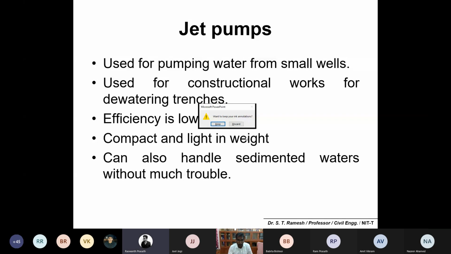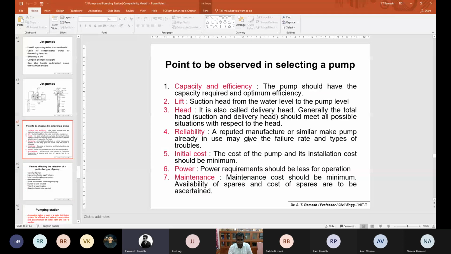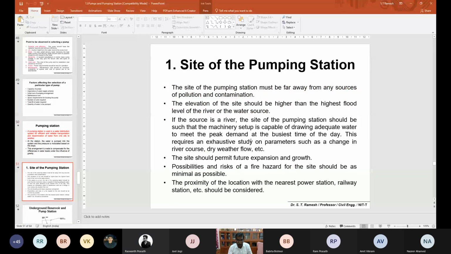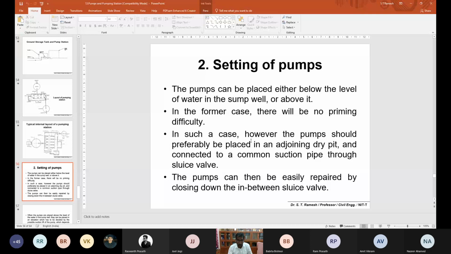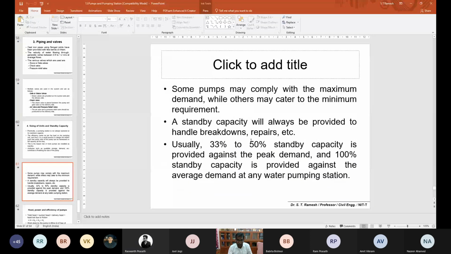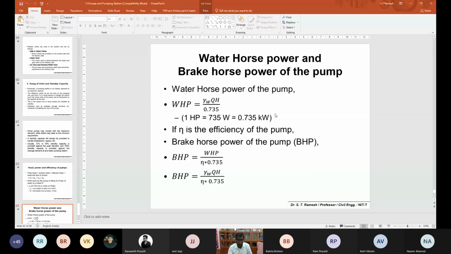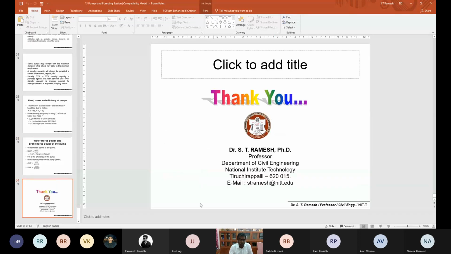So I'll stop here, and in one more class we'll see the jet pump, which is one more classification, and the different factors that influence the selection of pumps. We'll also see how to construct a pumping station, and some numerical solutions related to how to calculate the total head, the work done by the pump, and how to calculate water horsepower and brake horsepower. With that, we'll close. Is it okay?